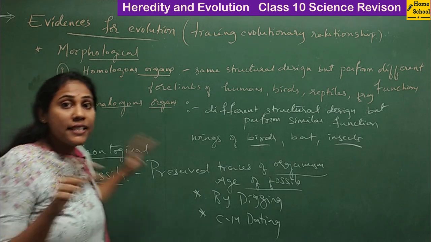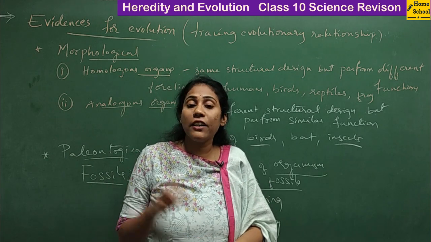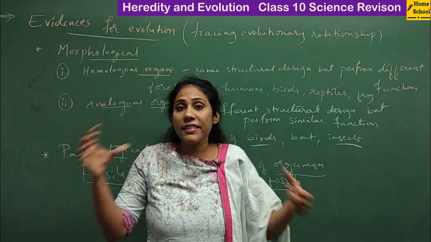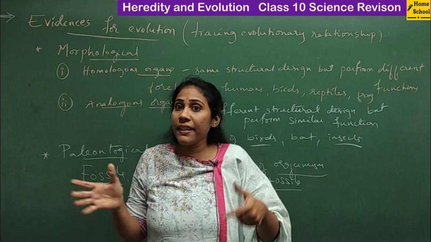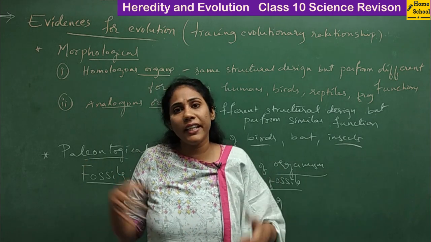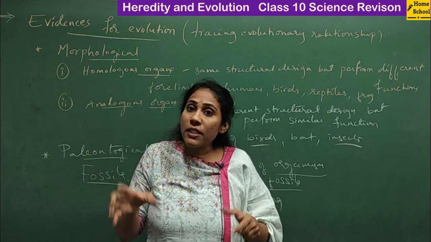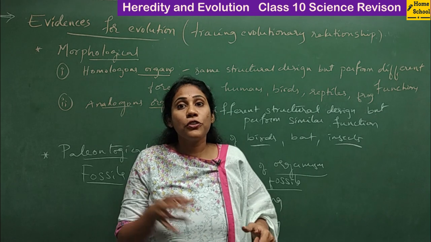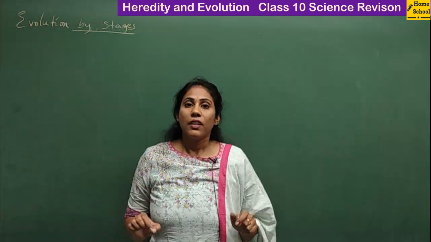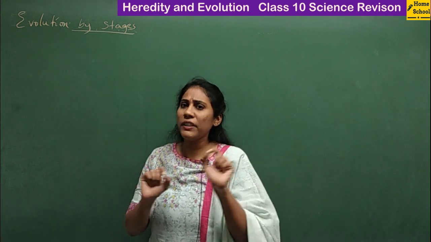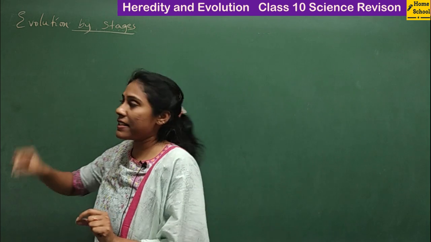See, evolution is not a sudden process. In only one or two generations you cannot observe a new species getting generated from older ones. It takes some million years, I can say some million decades. So it is a slow and gradual process. That is what we will learn with some examples. Let's understand how slow evolution actually is based on some examples.